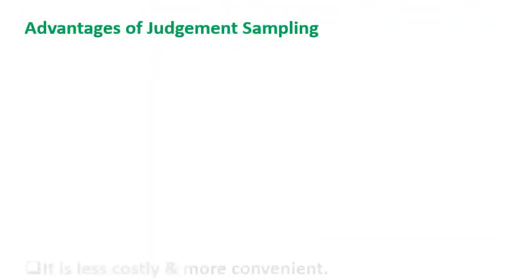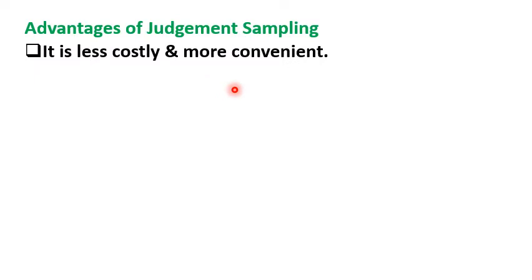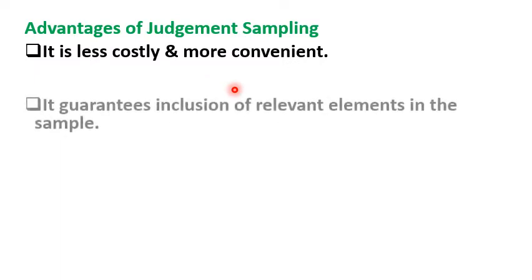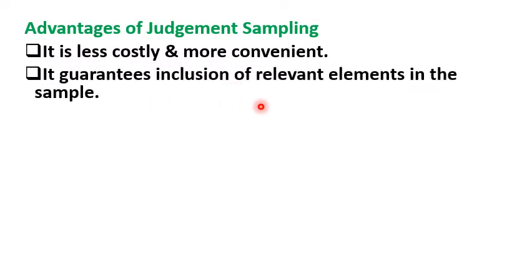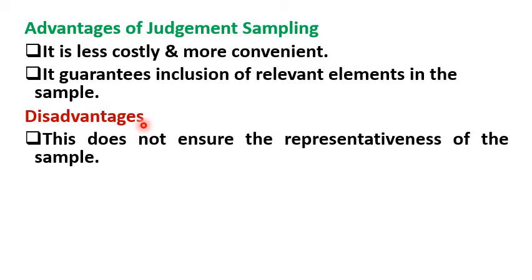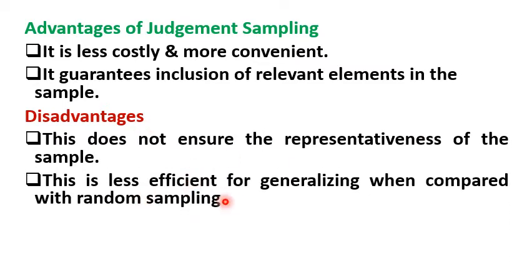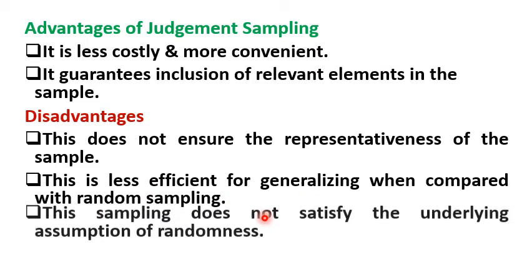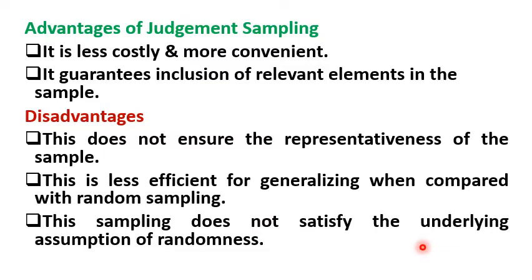Advantages of judgment sampling. First one, it is less costly and more convenient. Then it guarantees inclusion of relevant elements in the sample because the sampling units are selected based on a well determined frame formulated by the researcher. Then disadvantages: this does not ensure the representativeness of the sample. This is less efficient for generalizing when compared with random sampling. This sampling does not satisfy the underlying assumption of randomness.